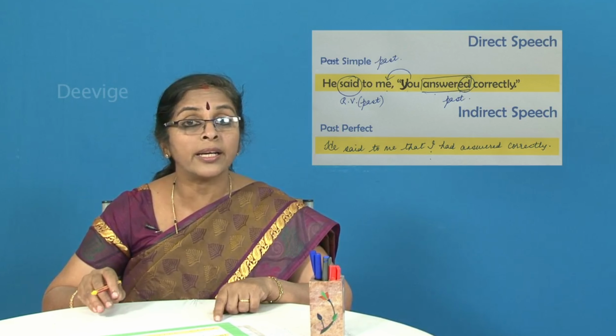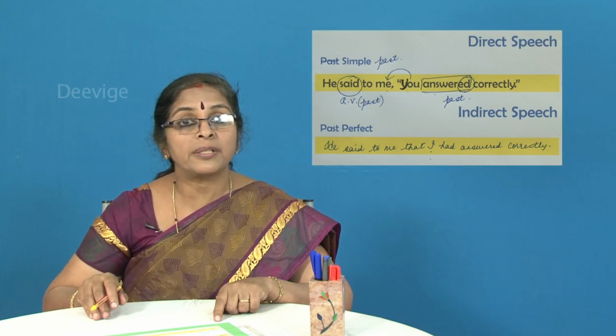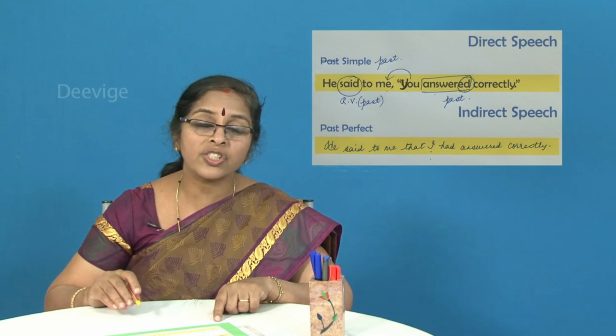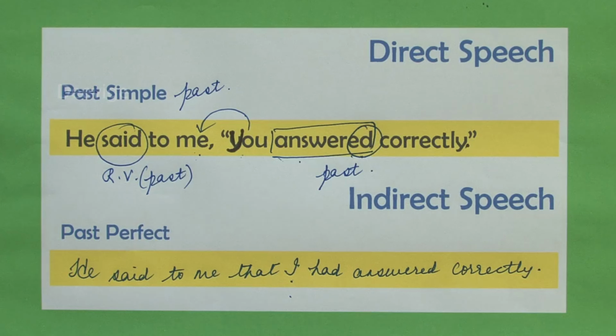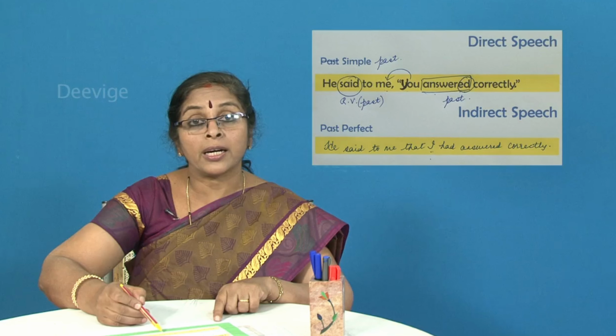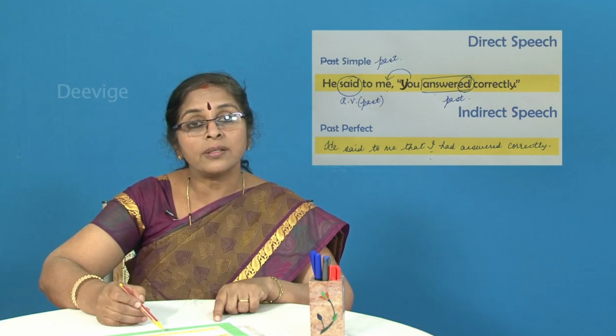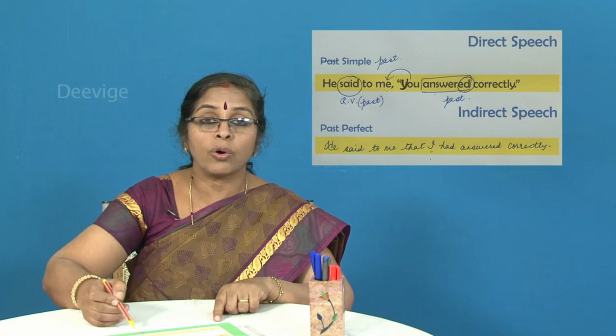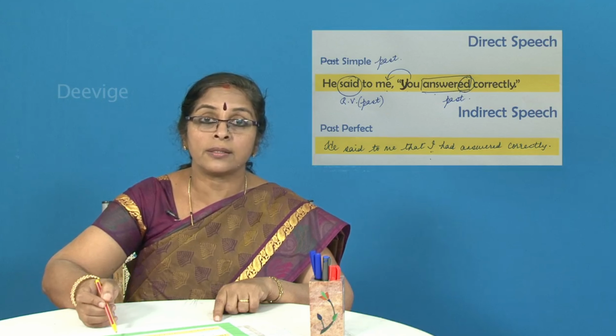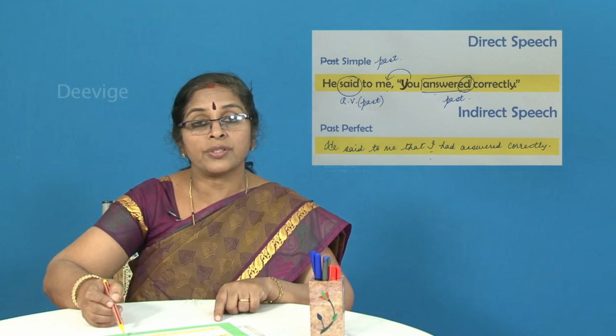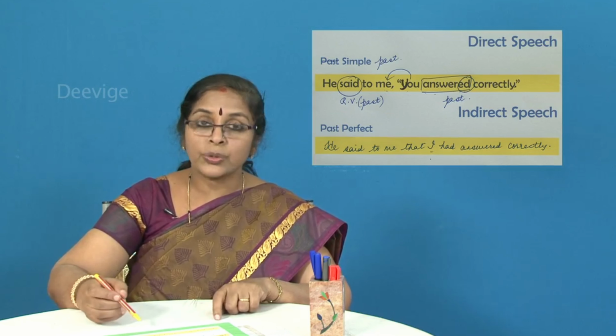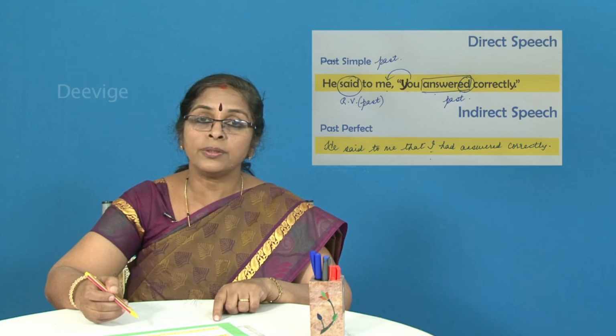Letter I, if it is not along with any other letter, it has to be in the capital letter, whether it is the beginning of the sentence, the middle of the sentence, or the very end of the sentence. I, only I, should always be written in capital letter, which is why when I changed it from the direct to the indirect, if you can see, I have written I in capital letter. I have not written it in small letter. I repeat again, it must be in the capital letter, whether it is written in the beginning, in the middle, or at the very end of the sentence. I must always be written in capital letter. So shall we move on to the next example, students?